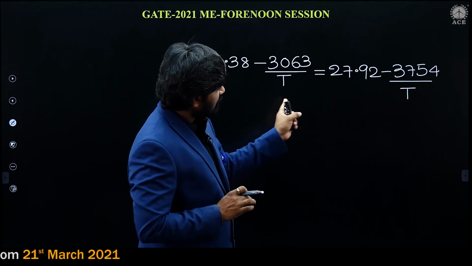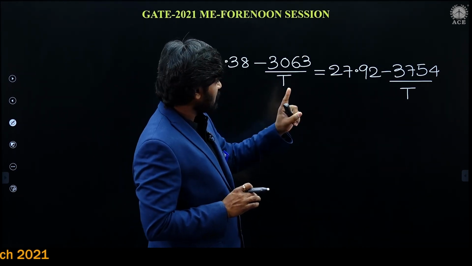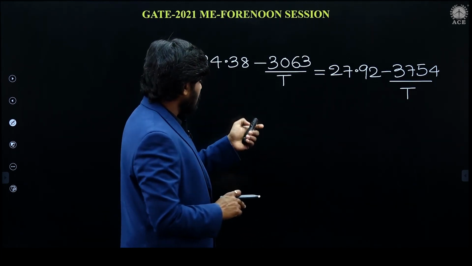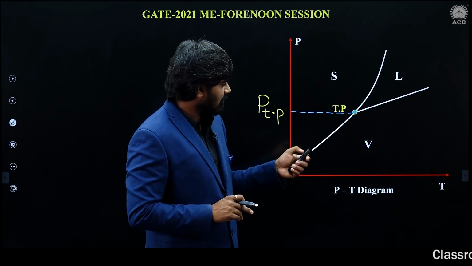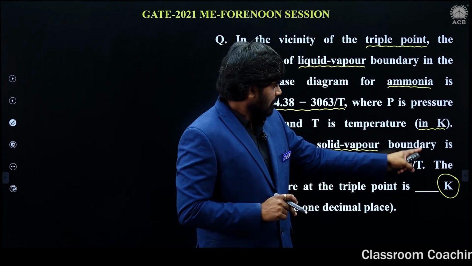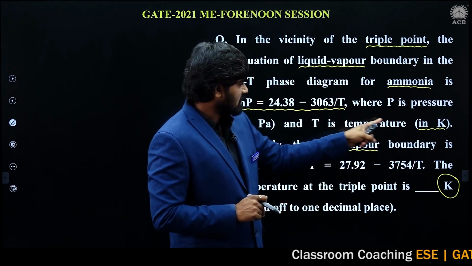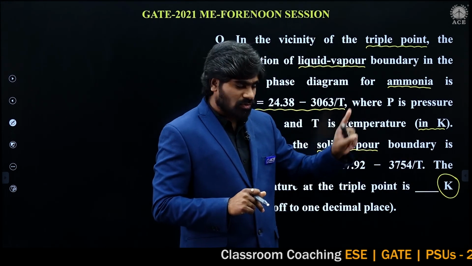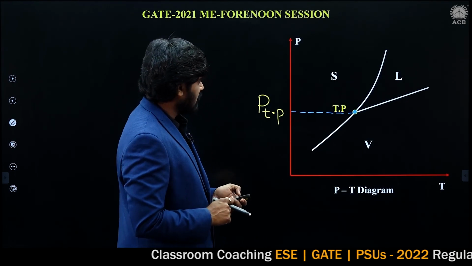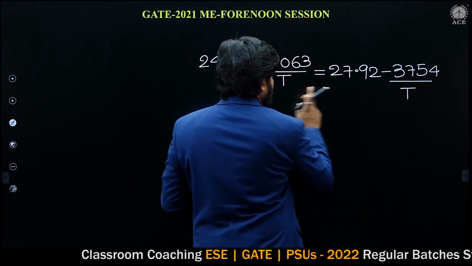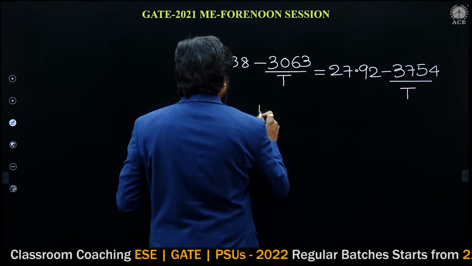Everything we have in this equation is only temperature, and he said this temperature T is in Kelvin. So the final temperature also we have to calculate in Kelvin only.